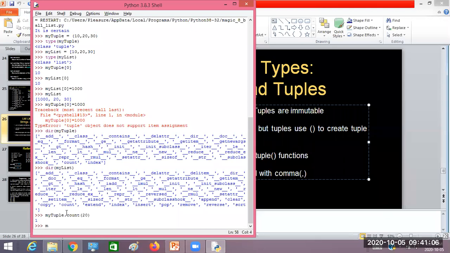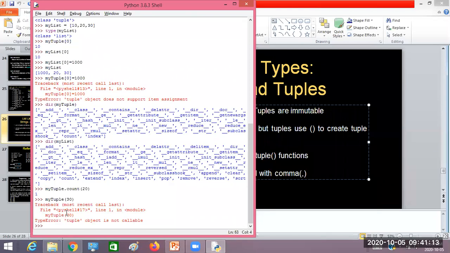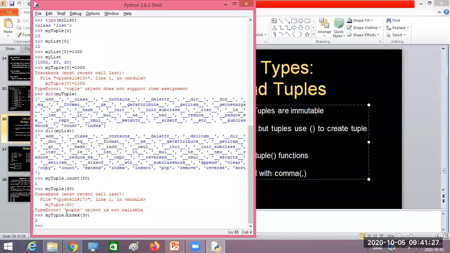Likewise, you can find the index of an element. For example, if I want to know the index value of 30, my tuple dot index of 30. I typed it wrongly, right? My tuple dot index of 30. So the index value of 30 is 2, because it is the last element, and 3 elements are there, so the last index value is 2. Did you understand this one? Yes, sir.